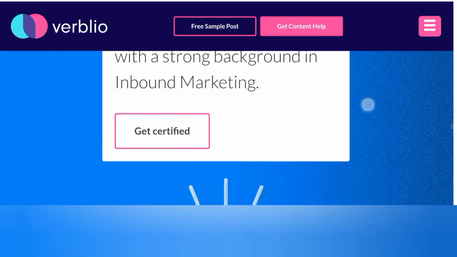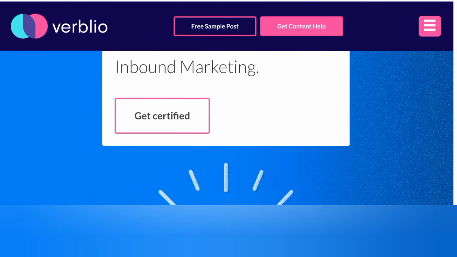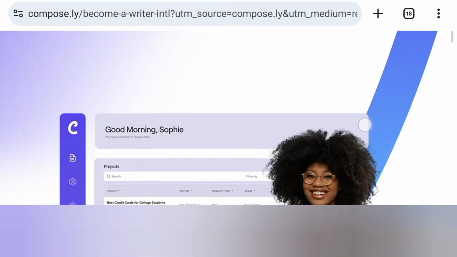And another thing is that you can also get certified here on this website as a writer. You can get certified as well. That means once your articles are good and they approve them, they certify you, and that will give you the chance to get more writing gigs out there with that kind of certificate. To me, this is one of the best writing platforms. This is number 4.